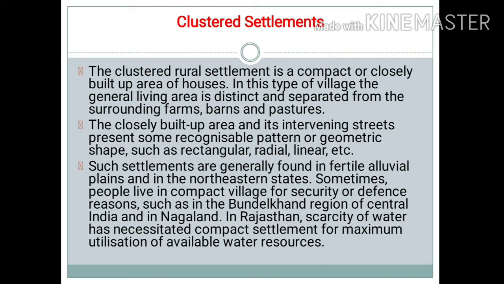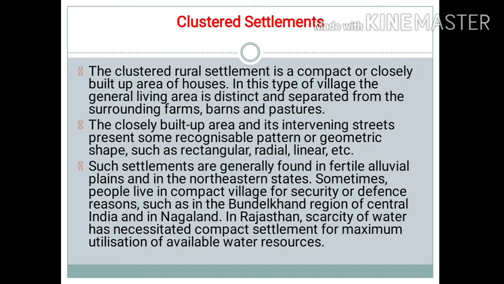Sometimes people live in compact villages for security or defense reasons, such as in the Bundelkhand region of central India and in Nagaland. So in Bundelkhand region and Nagaland region, people built their houses close to each other for defense reasons.